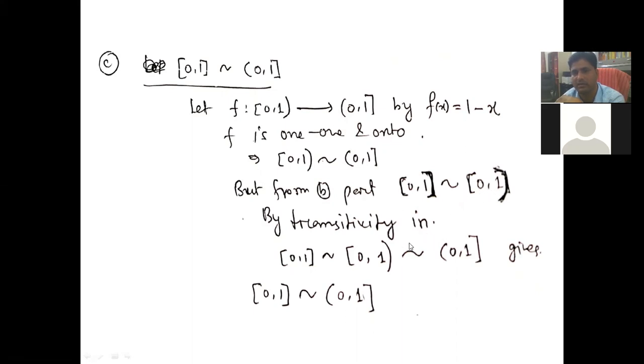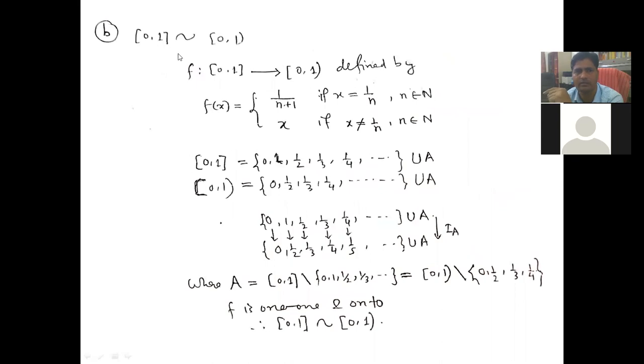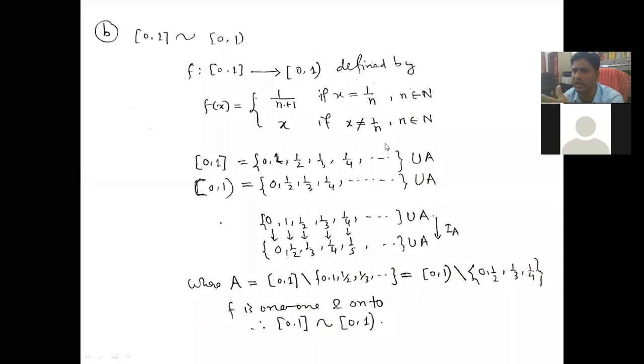By transitive property, closed interval to this and this to this, so therefore this closed interval is equivalent by transitivity. We can prove all these other relations by transitivity. Main thing is this one. So in any other intervals (a,b), semi-closed, open, all are equivalent.